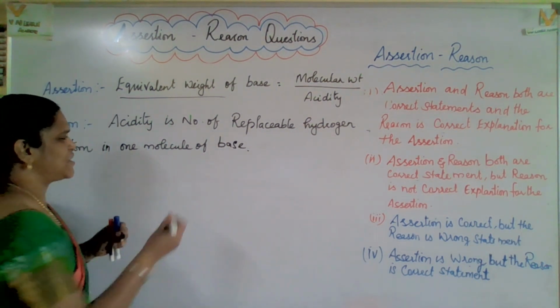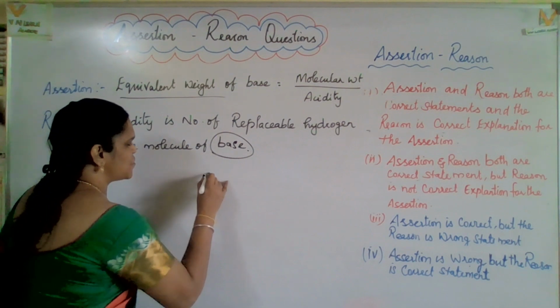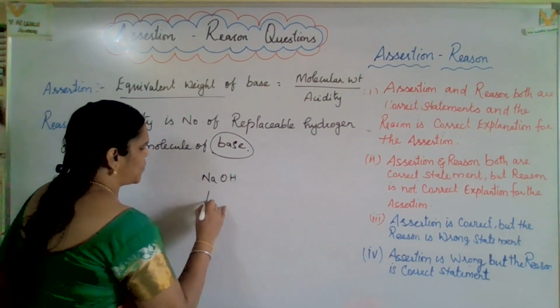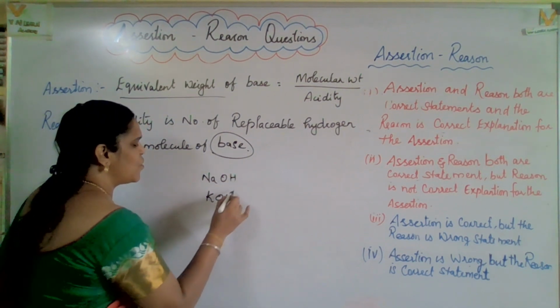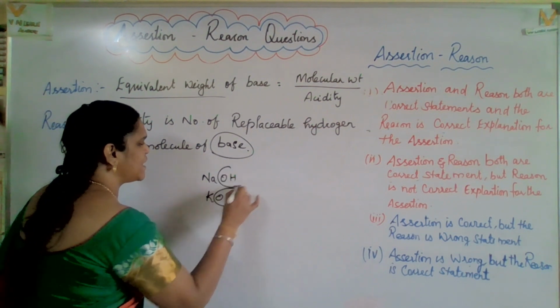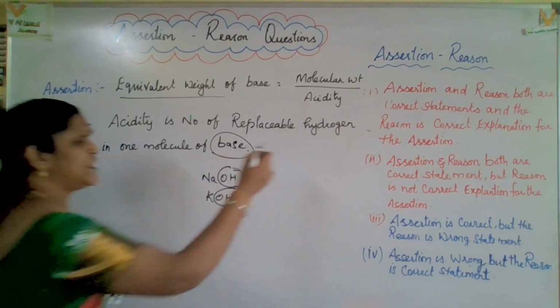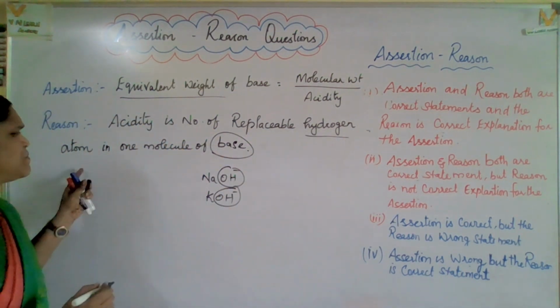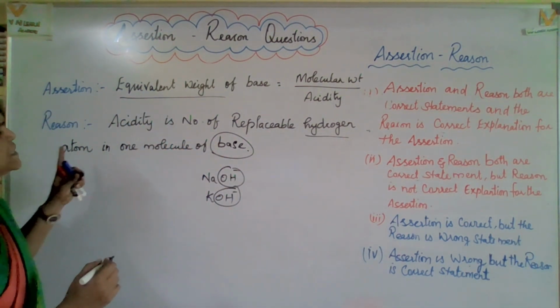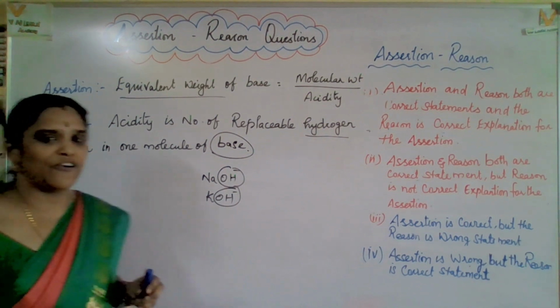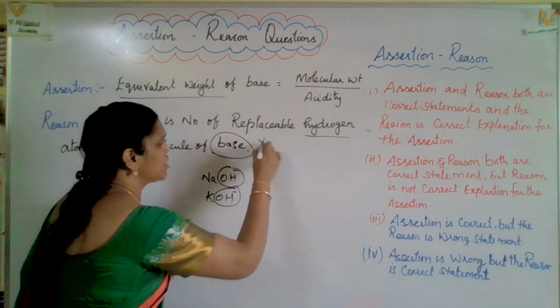Not at all. Actually, base is what? Sodium hydroxide, potassium hydroxide. So OH minus ion here, OH minus ion. So base is that only, OH minus ion. Then how is it possible? Number of replaceable hydrogen atom in one molecule? Not at all possible. So this is a wrong statement.